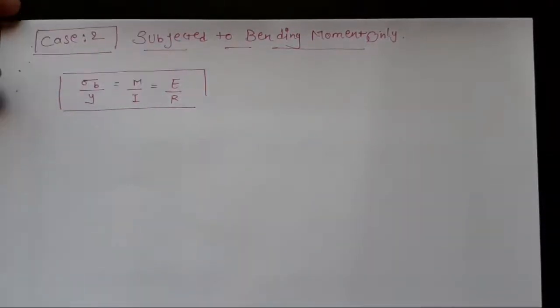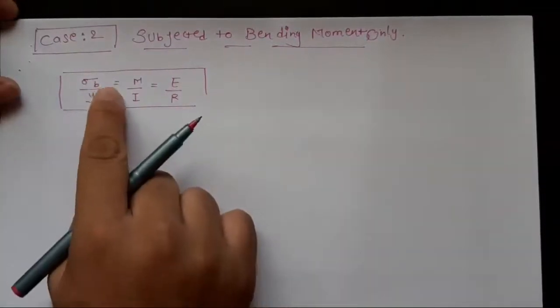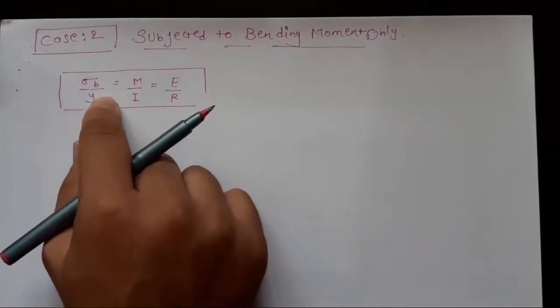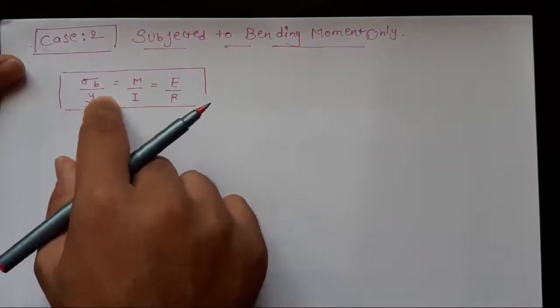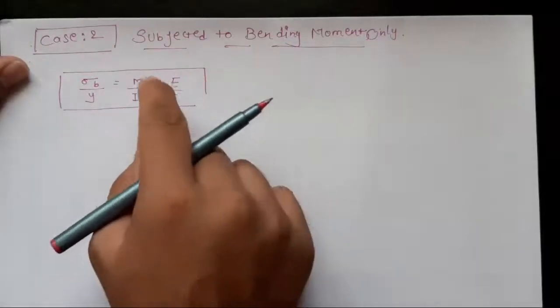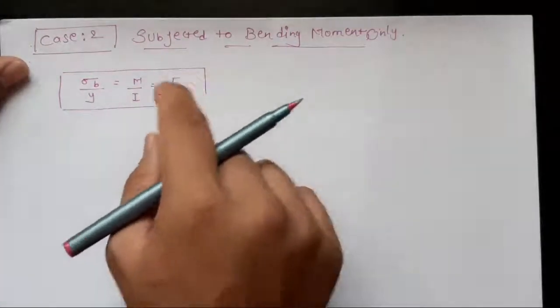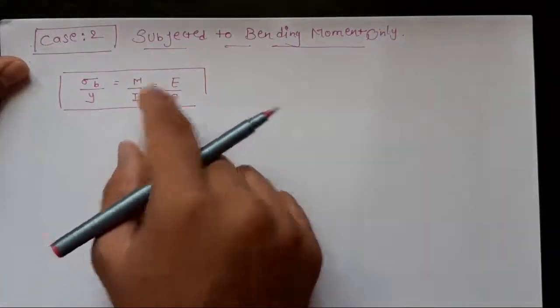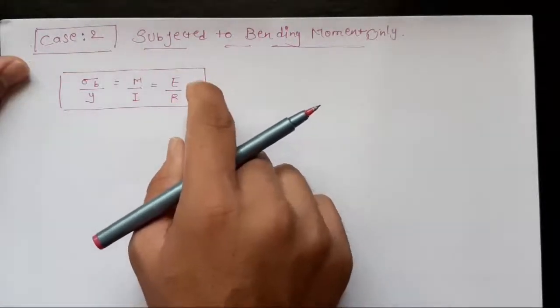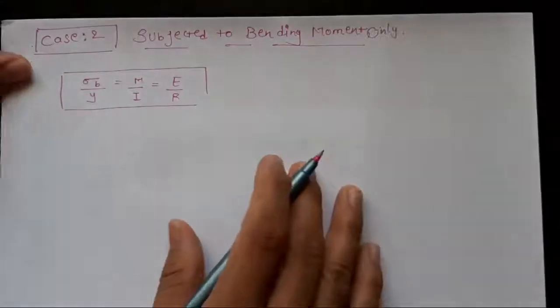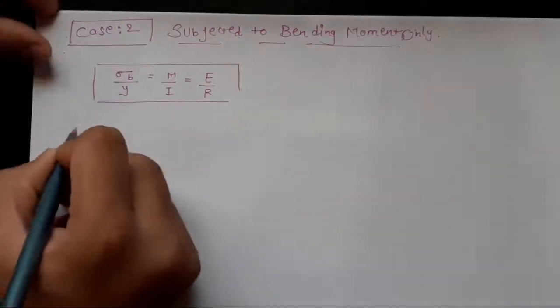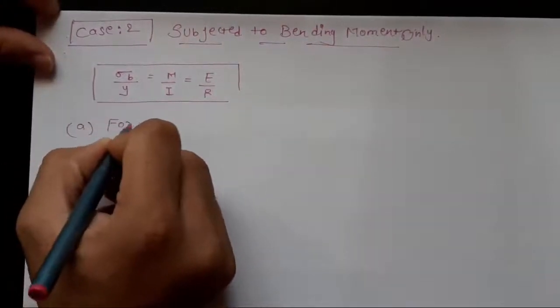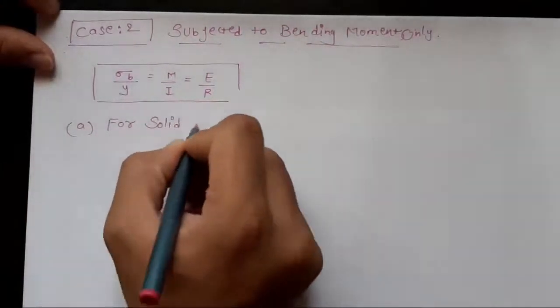Here sigma b is the bending stress, y is the distance from the neutral axis to the outer surface, M is the bending moment, I is the moment of inertia about the centroidal axis, E is the modulus of elasticity, and R is the radius. Now here also we will consider first the solid shaft.